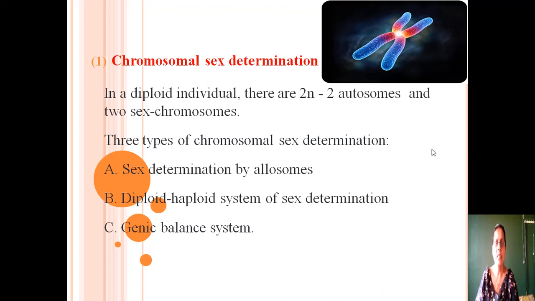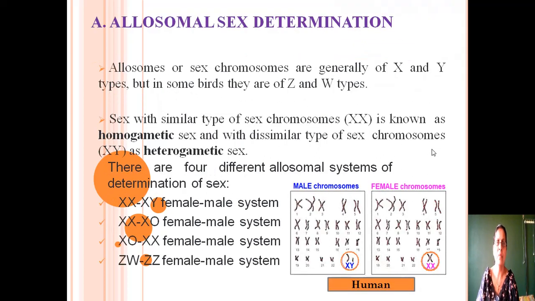Number 1, sex determination by allosomes. Number 2, diploid haploid system of sex determination. Number 3, genic balance system of sex determination. We will discuss one by one the different types of chromosomal sex determination. Now, first come to allosomal sex determination. Allosomes are called the sex chromosomes. They are generally named as X and Y, but in some birds they are named as Z and W types. Sex with similar type of sex chromosomes is known as homogametic.